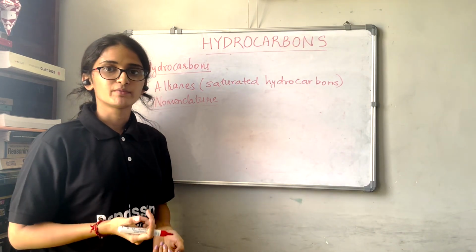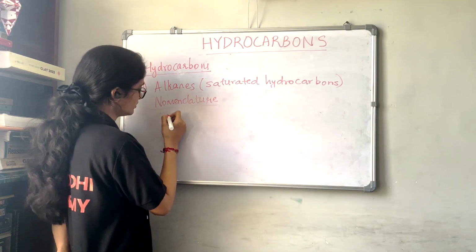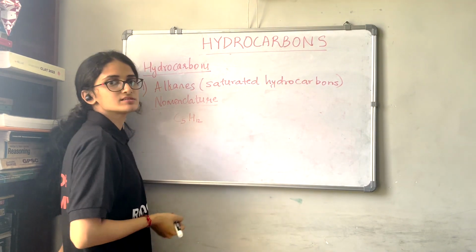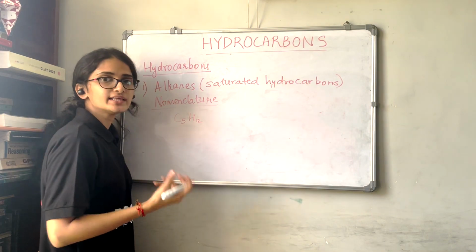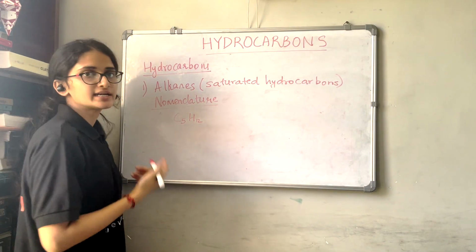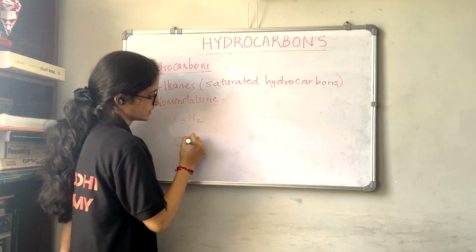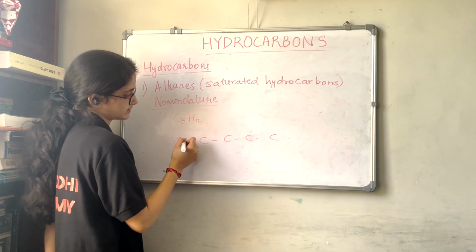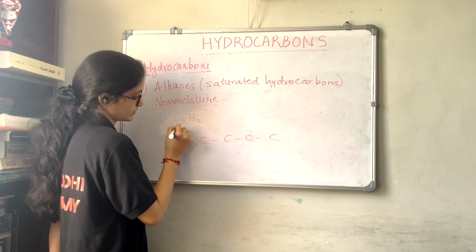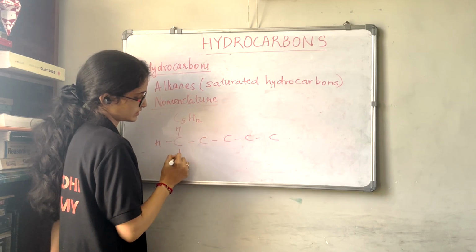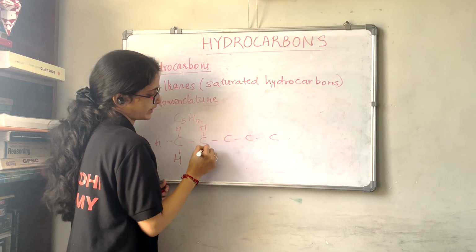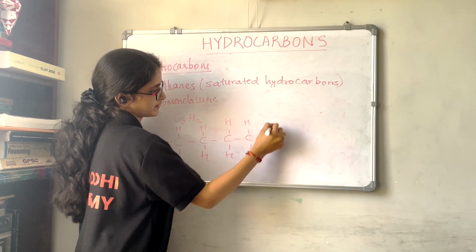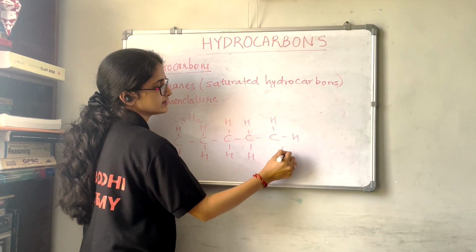Now next we will say about the pentane. So we have pentane, that is C5H12. This is the formula for pentane. Now how we can arrange these atoms? In a straight chain we can arrange them as C 5 times. Now let us write the hydrogen for it. So here 3 hydrogen, here 2 hydrogen, and here again 3 hydrogen.